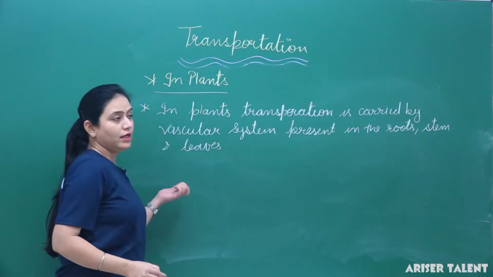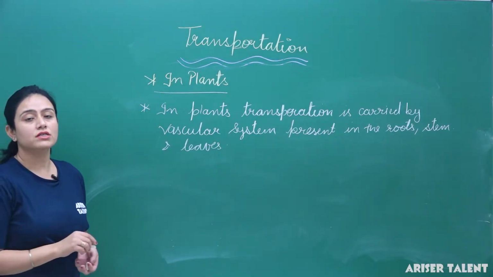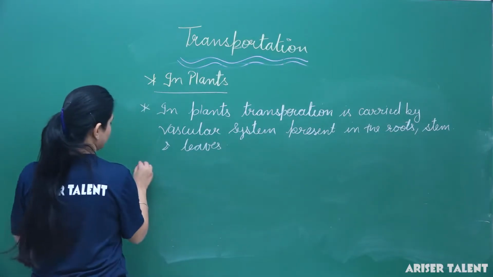Okay. And if we talk about the vascular system, then the vascular system has two types of tissues. What are they?